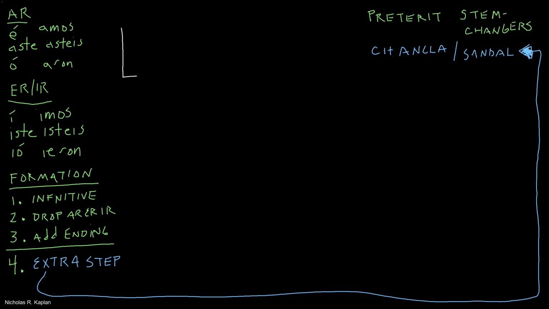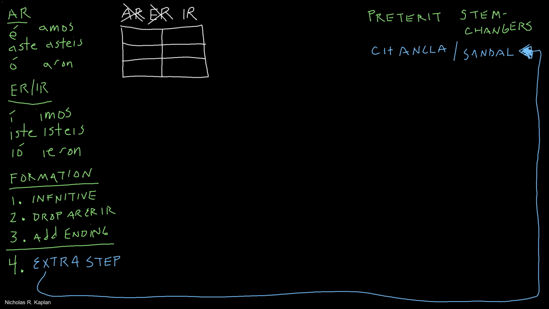Let's draw our box of 6. Here we go. We don't need to worry about CHANCLA VERBOS in AR. Doesn't happen. And we don't need to worry about CHANCLA VERBOS in ER verbs. We're only concerned about IR verbs in the preterite. This extra step, that number 4 down there, will only happen in box 3 and box 6. See, it looks like a chancla. What is this extra step?